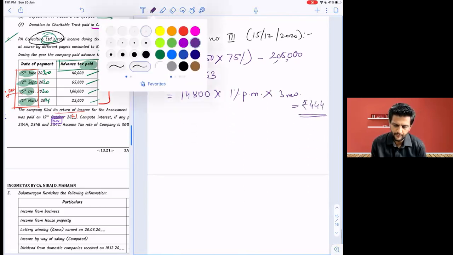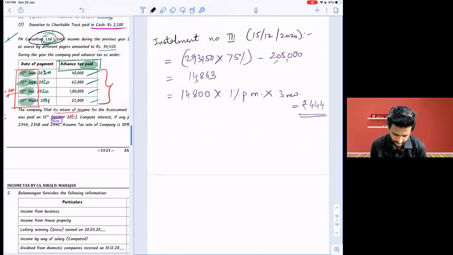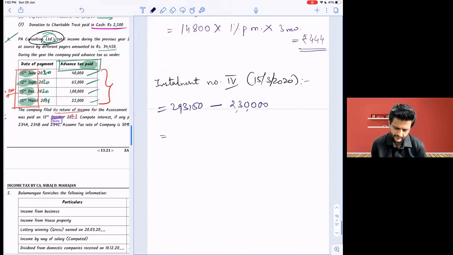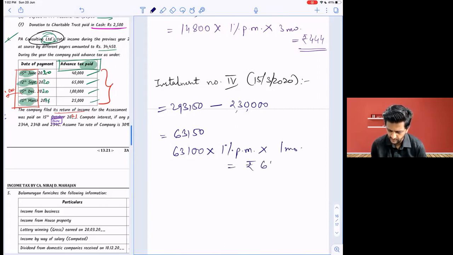And instrument number 4. It's 2,30,000, no? है ना? Total paid. Yes. 63,150, but we round off to 63,100 into just 1% per month into 1 month, which come to 631. Is it right, all of you? Yes.